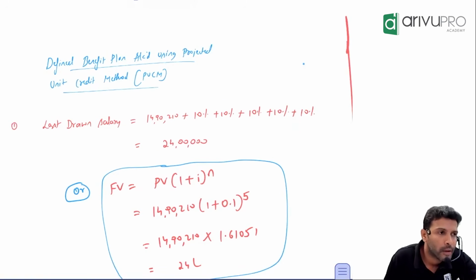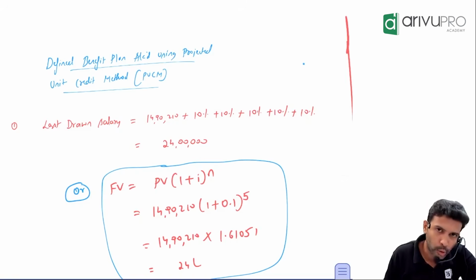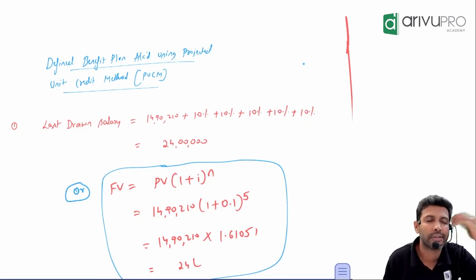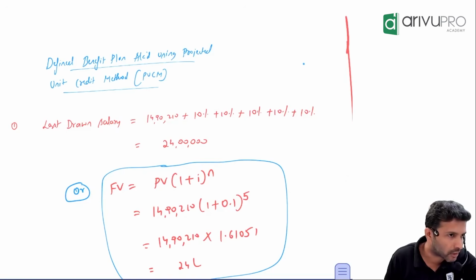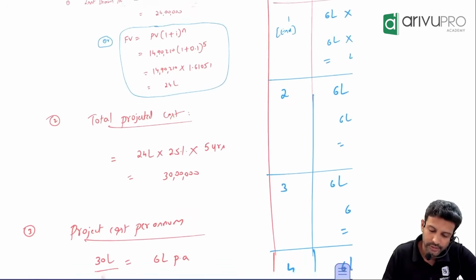Next, you have to calculate the total benefit. Here we call it the total projected cost, instead of total benefit. How are you calculating the benefit? 25% of the last drawn salary multiplied by number of years of service. That is your total projected cost.